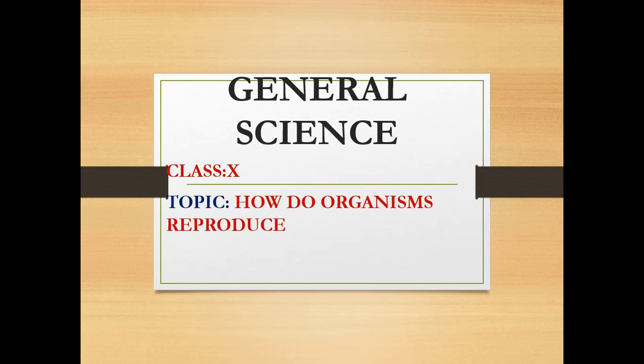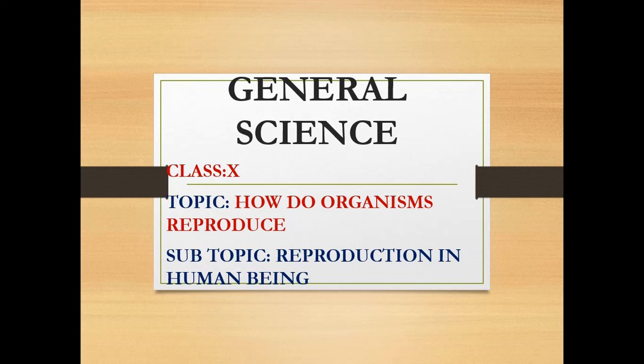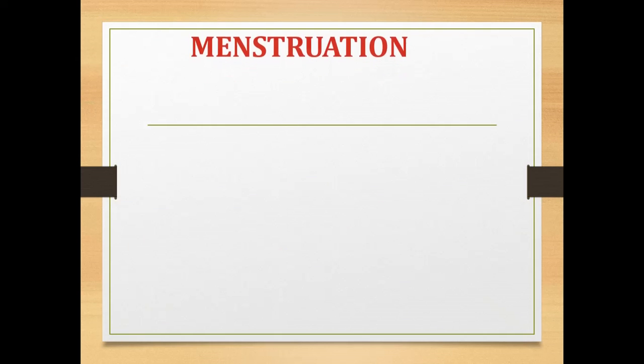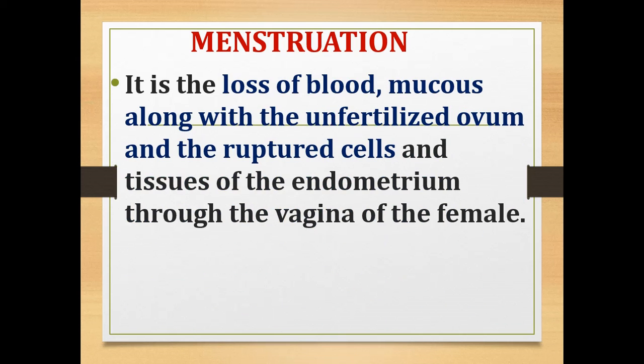Hello children, in this video we are going to see about menstruation and what is meant by birth control measures and some of the methods followed to control birth. First one is menstruation. So what is meant by menstruation?